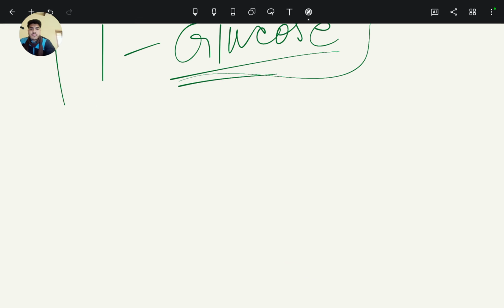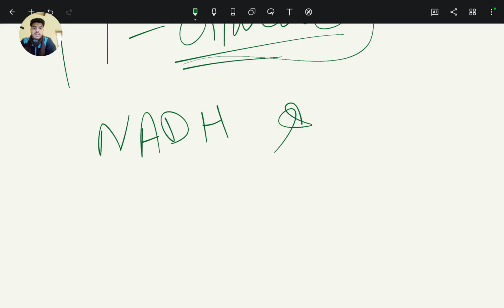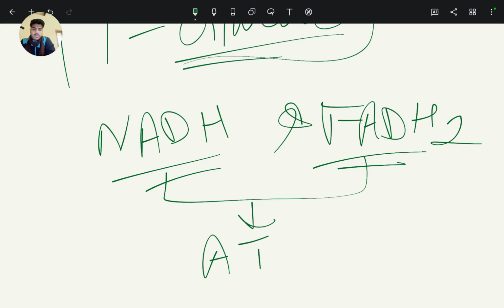And now we see how NADH and FADH2 give ATP molecules.